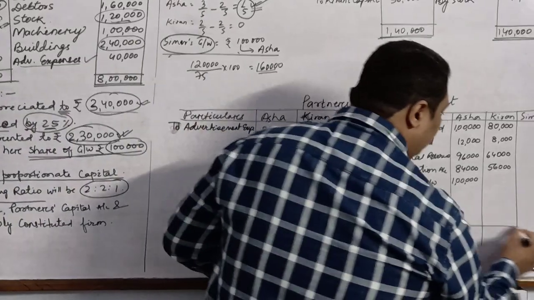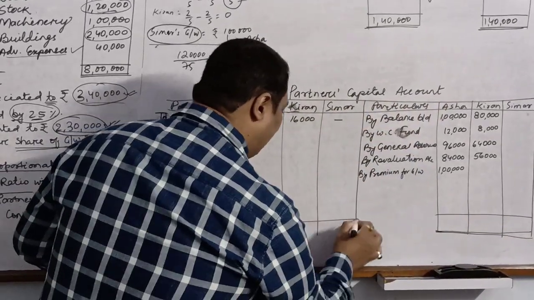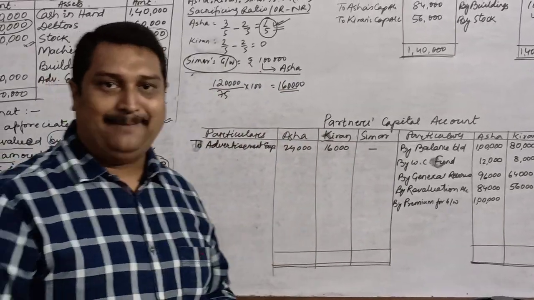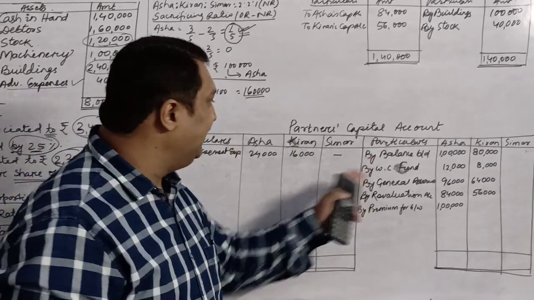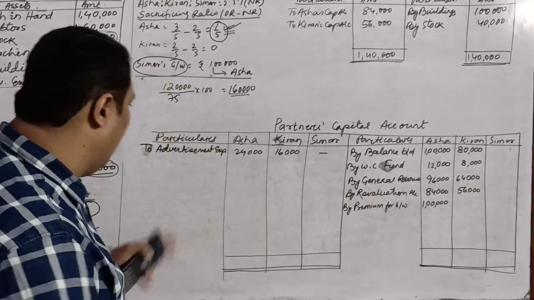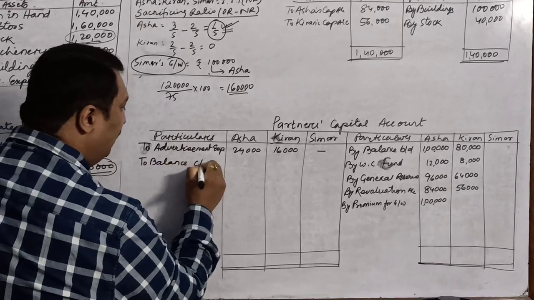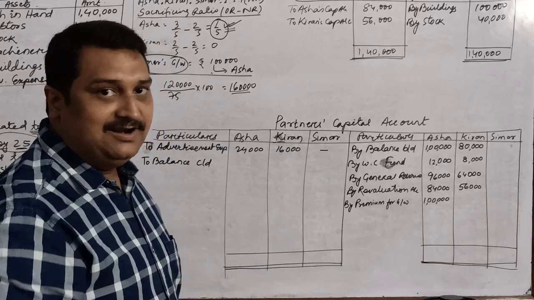Children, when we are solving a complete question, you will be able to calculate the new partner's share directly from the partners' capital account. Because the capital account balance which you will get for the old partners right now will be all adjusted capital. So you can write over here to balance c/d and balance both the partners' capital.